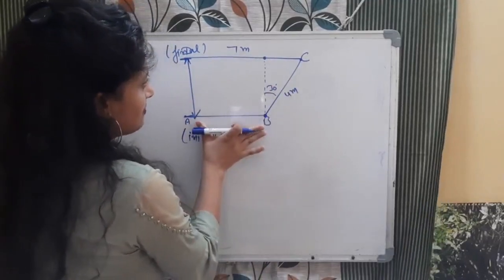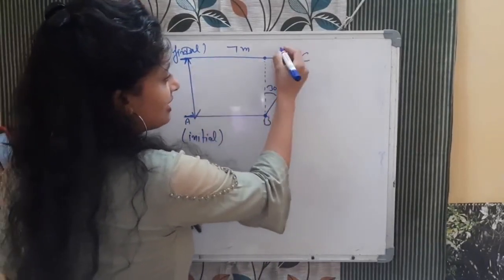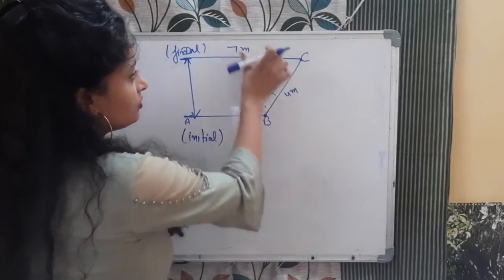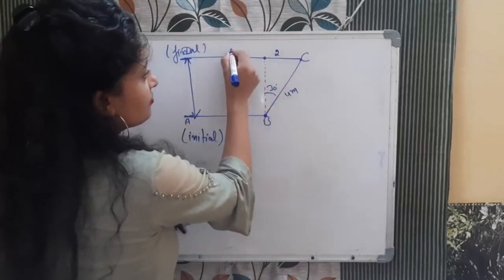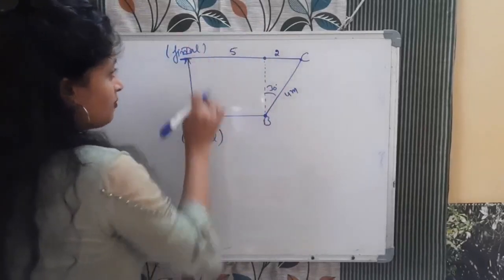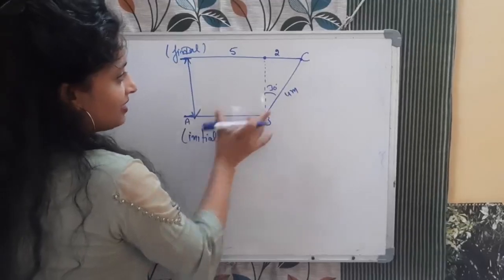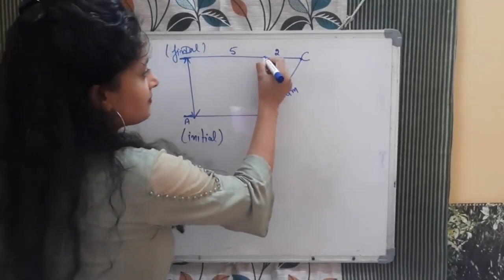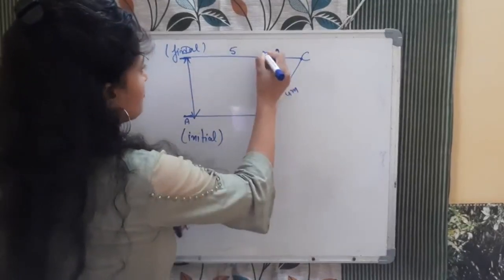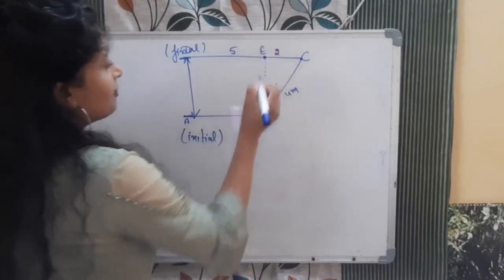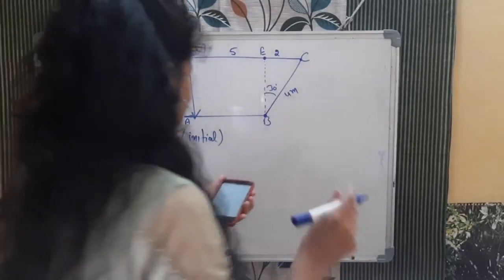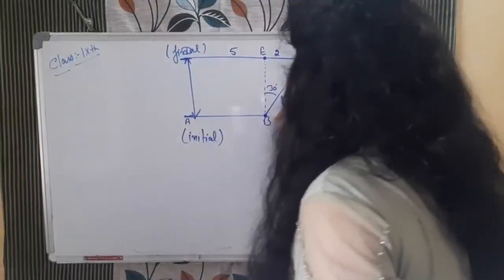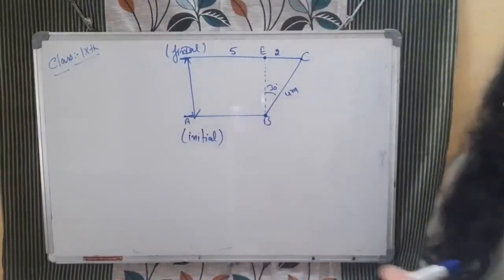Now we know this AB is 5. So what will be left? It will be 2, total 7. So if from point D to this point it is 5, then this remaining part will be 2. Now we need to calculate this distance from point B to, for example, point E. BE. By using this triangle we can simply calculate. Yes, this is the diagram, this is the question.